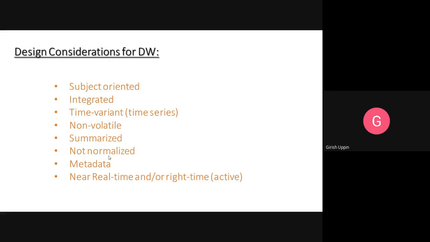But in the case of a data warehouse, we want it not normalized, meaning we will have redundant data. Why do we want redundant data? Because it will give a better picture, and also the queries will run faster. When we have normalized tables, in order to get certain information, we have to link a couple of tables.